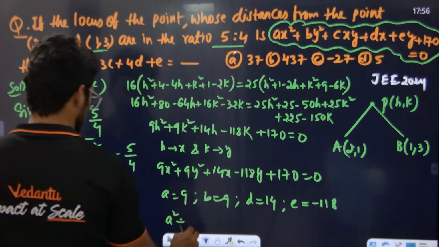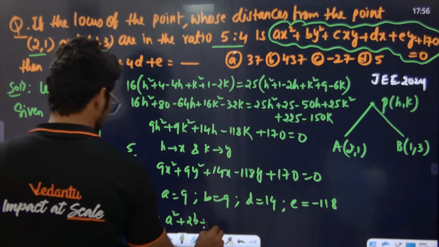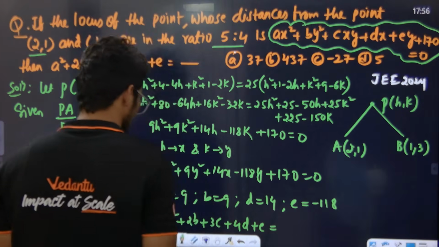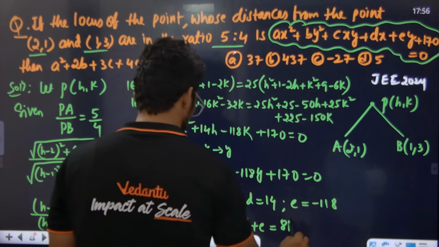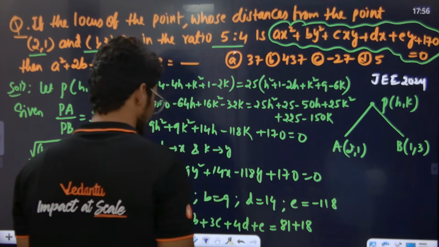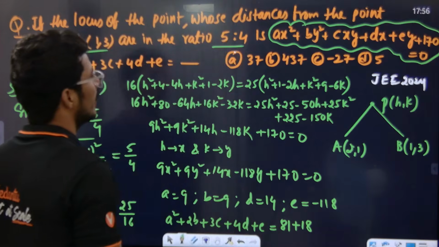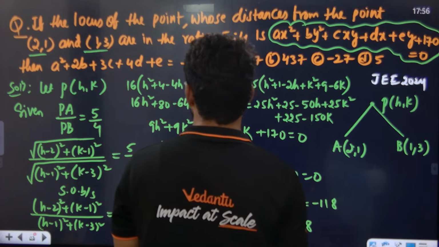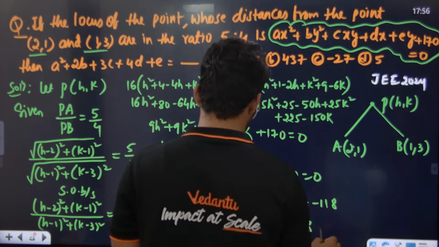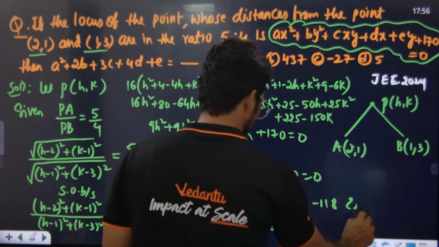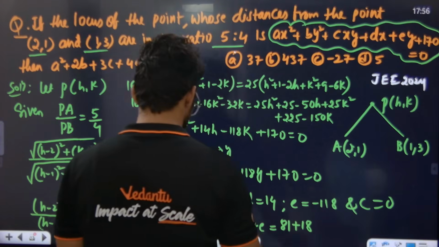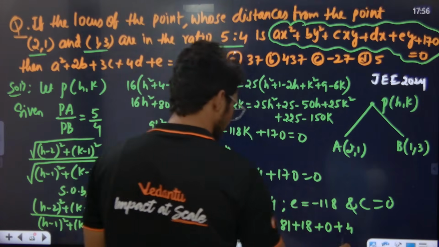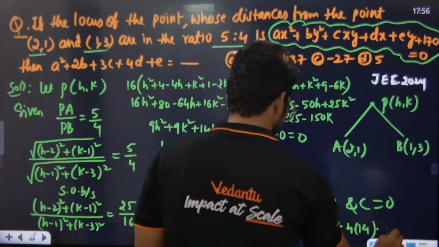A square plus 2b plus 3c plus 4d plus e. 9 square is 81. 2b is 18, plus 3c. What is the C value? C is the xy term, right? The xy term we don't have. So the C value is 0 here. Correct or not? C is 0 basically. 3C is 0, plus 4 into D. D is 14, plus E, minus 118.